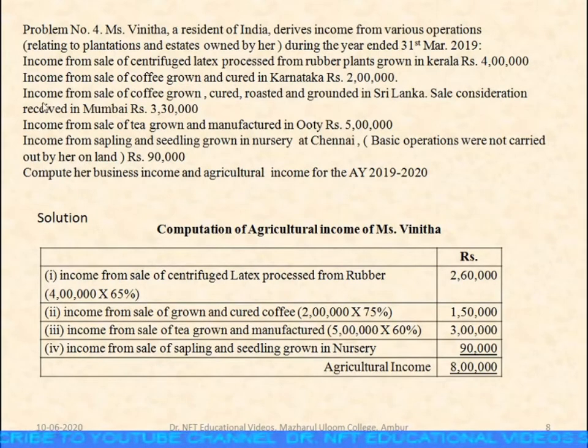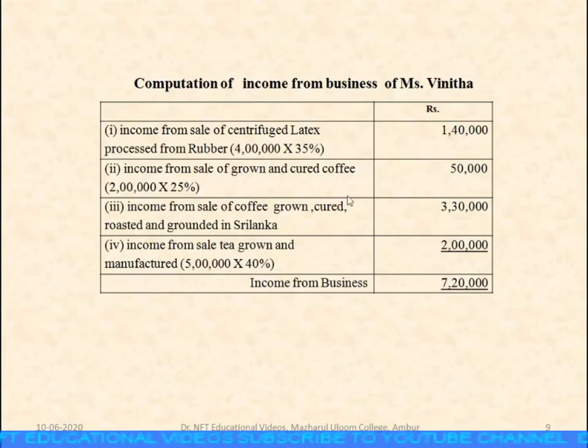Then third one, income from sale of coffee grown, cured, roasted and ground in Sri Lanka. Say here the sale has taken place in Mumbai. So the crop was grown in Sri Lanka, but the sale took place in Mumbai. As there is a sale, it has to be considered as a business income totally. So the sale consideration we have to put in the business income. Income from sale of coffee grown, cured, roasted and ground in Sri Lanka is 3 lakh 30,000.